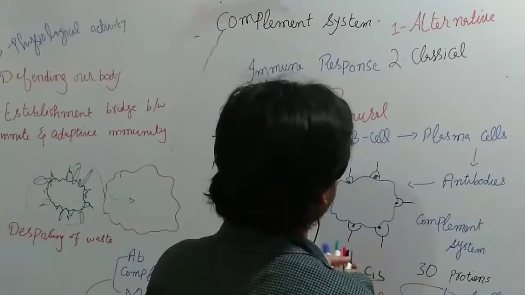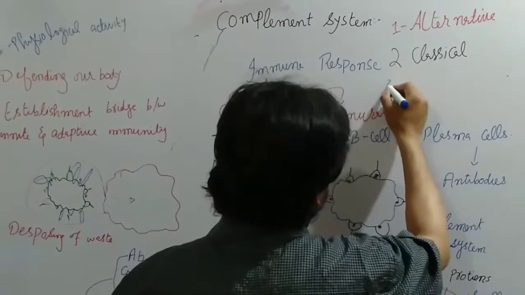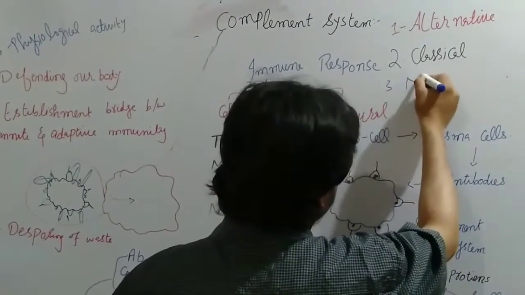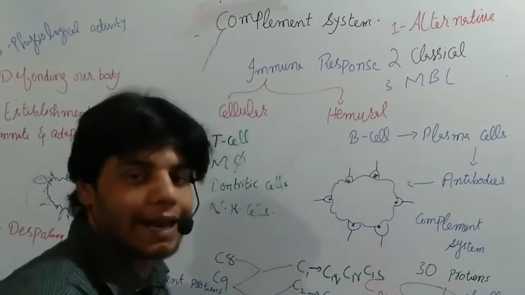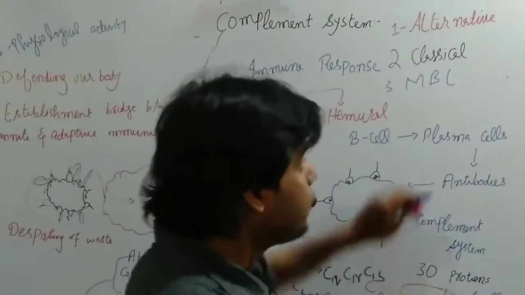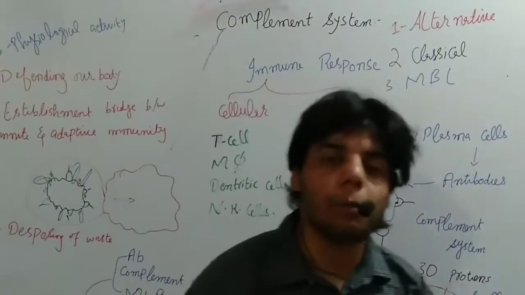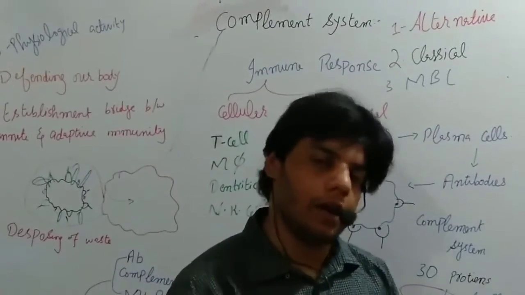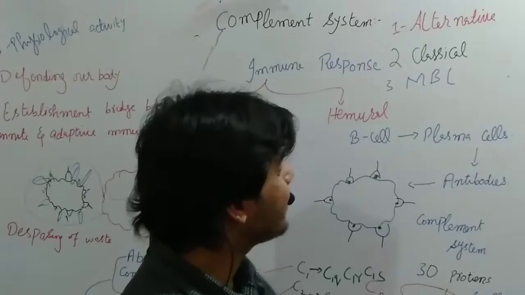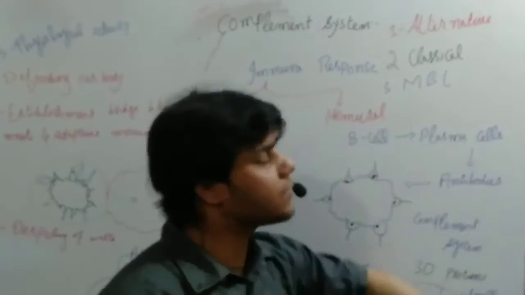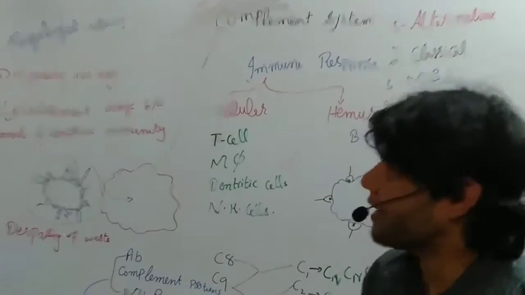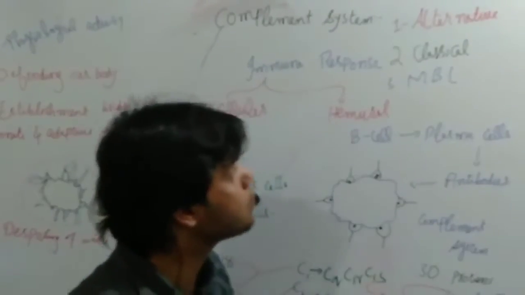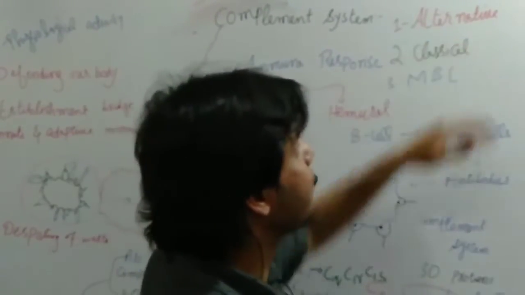And third, we have the MBL pathway, the mannose binding lectin pathway. Usually these two are very important for the exam and in our daily life. But don't worry, inshallah I will also explain this third one as well. Inshallah, in the next video lecture we are going to explain the alternative pathway.